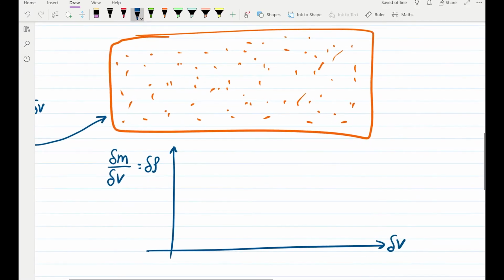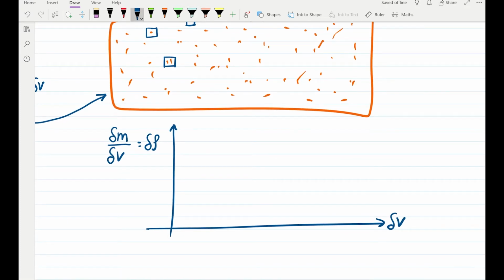For this very tiny volume, there are instances when it can have one molecule inside, instances when there are no molecules inside, and instances when there is more than one molecule inside. So for very small values of delta V, the corresponding density might fluctuate. Having a very tiny volume can introduce these kinds of fluctuations in the density.